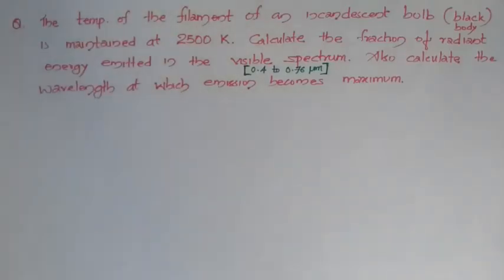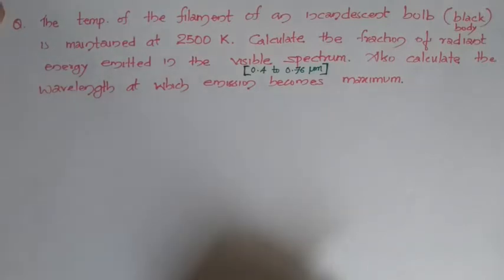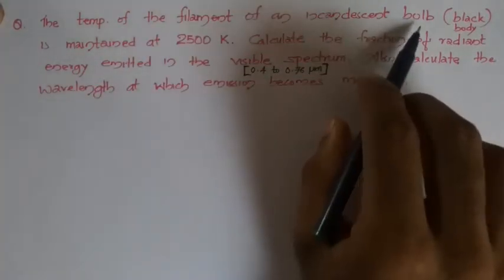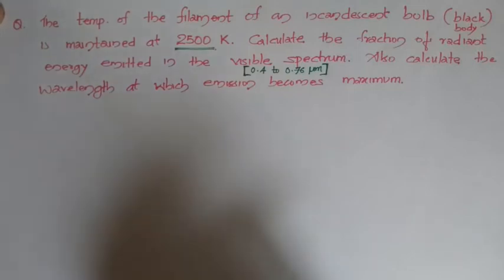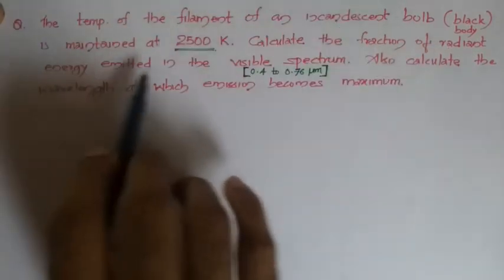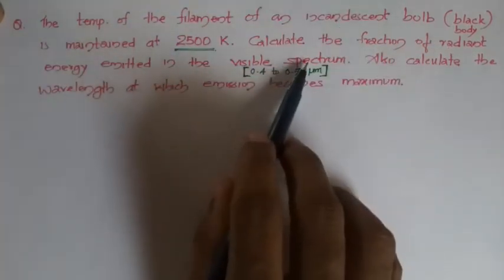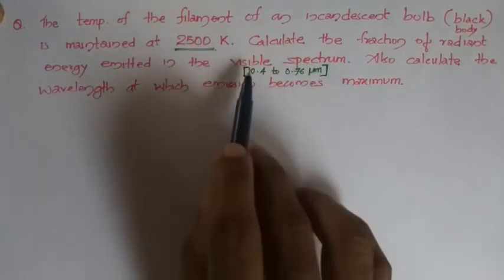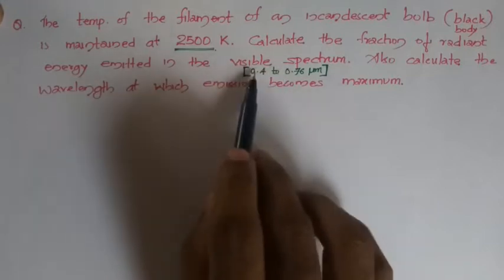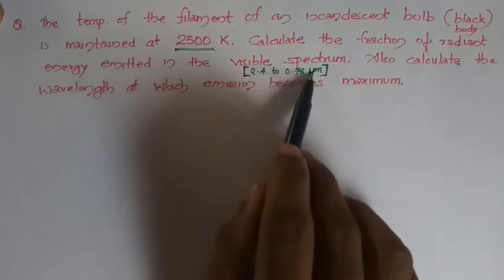Next we have a problem based on the black body radiation function. Here we have an incandescent bulb filament, which is considered as a black body, and its absolute temperature of 2500 Kelvin is given. Here you have to calculate the fraction of radiant energy emitted in a given spectrum or wavelength range. In the visible spectrum it is asking, and the visible spectrum is given as ranging from 0.4 to 0.76 micrometer. So the amount of energy emitted in that specific spectrum we have to calculate.